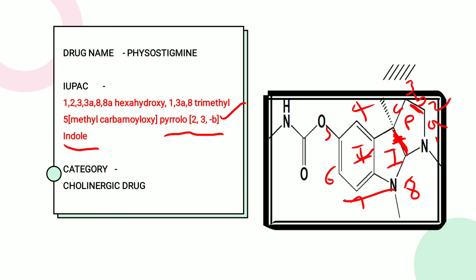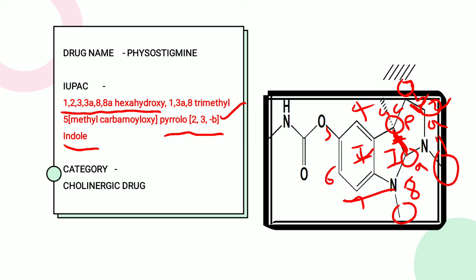On the first carbon there is 1 hydrogen first. Okay, then on the second also, then on the third also, then on the 3A position also, then on the 8th position 1 hydrogen, and again the 8A position. Okay, so there are so many hydrogen molecules. So I write here 1, 2, 3, 3A, 8, 8A hexahydro.